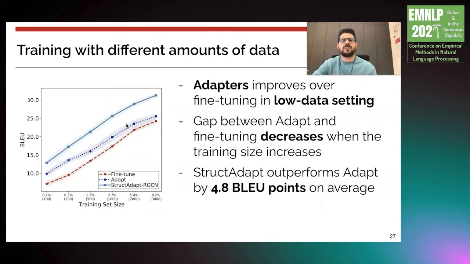Here we investigate how the amount of data for training impacts the performance. First, note that the adapter-based approach improves over fine-tuning in the low data setting. The gap between adapt and fine-tuning decreases when the training size increases. Finally, structure adapter outperforms adapt by around 5 BLEU points on average, demonstrating again that for AMR-to-text generation it is beneficial to properly encode the input graph.